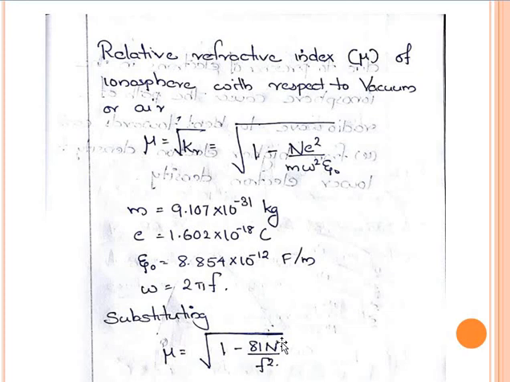As the electron density increases, we can see that the refractive index decreases. As we go up into the ionosphere, the first layer is D, then E, F1, F2. In the earlier class we have seen that the electron density keeps on increasing from D, E, F1 to F2. So the refractive index of these layers goes on decreasing. Okay, that is one point.